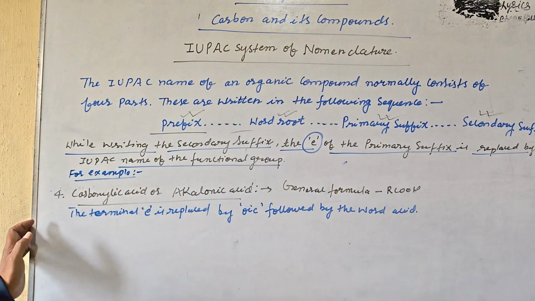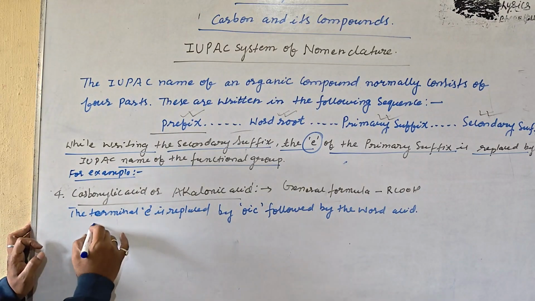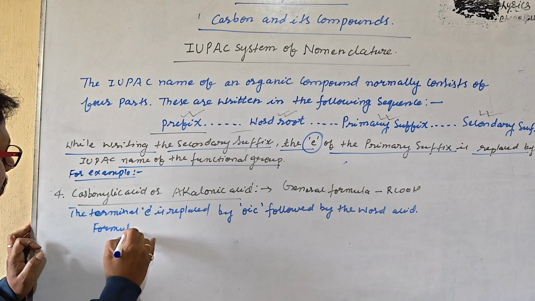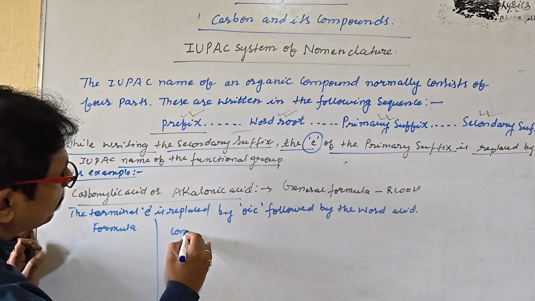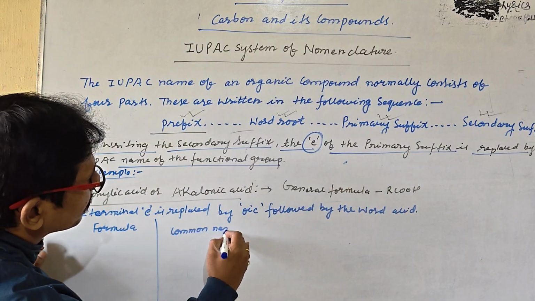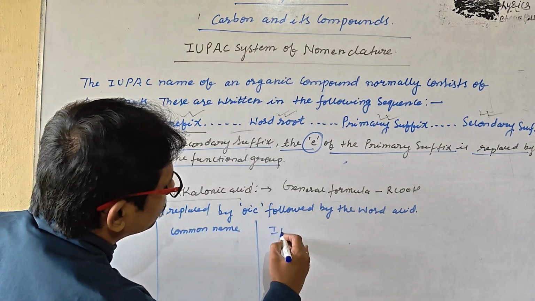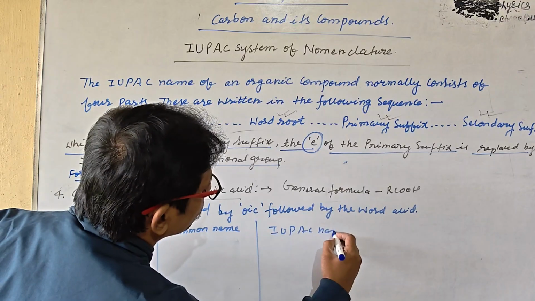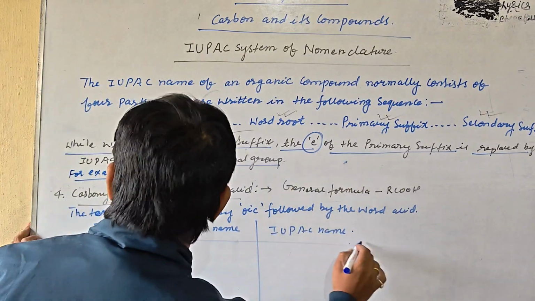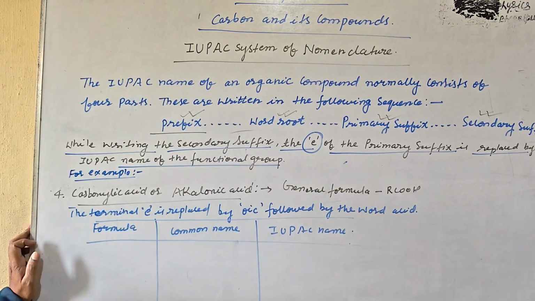So my dear students, let us understand: formula, common name, after IUPAC name. So this is the last point of the suffix.